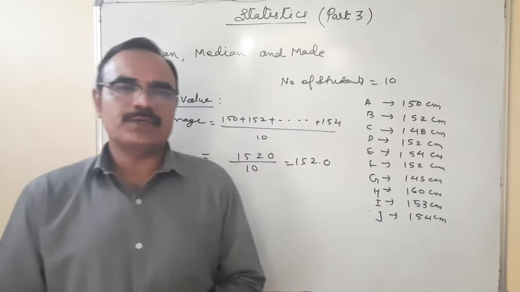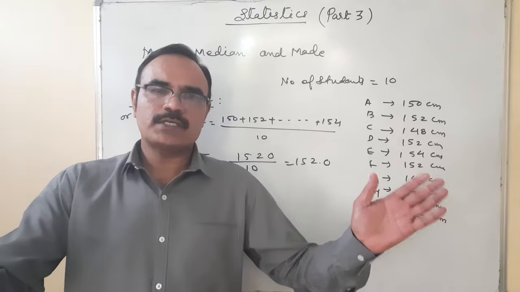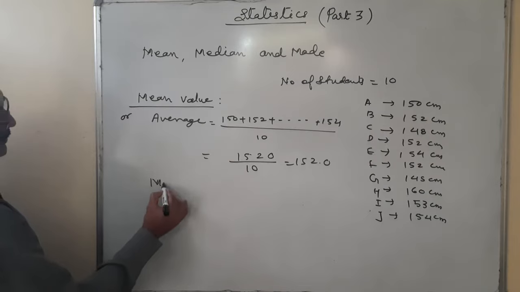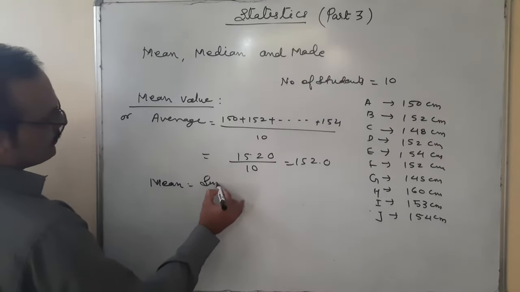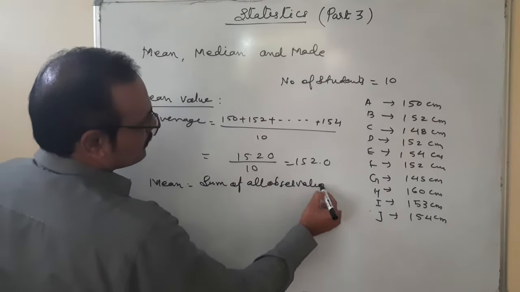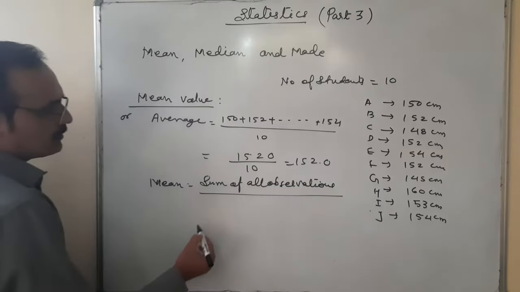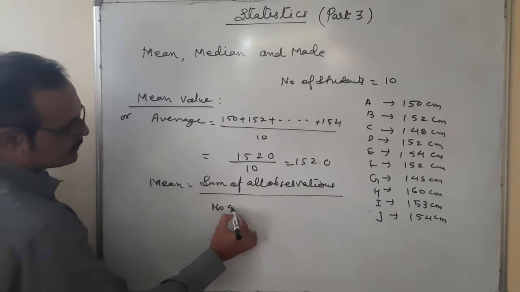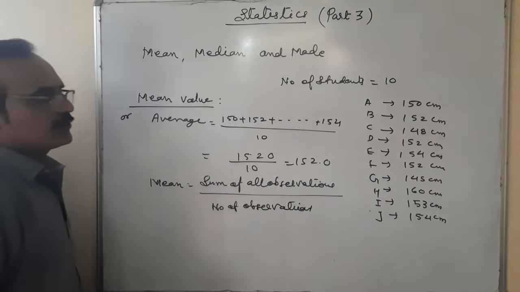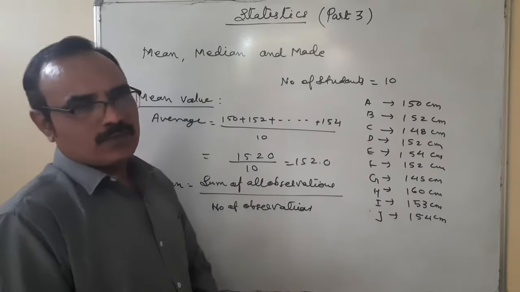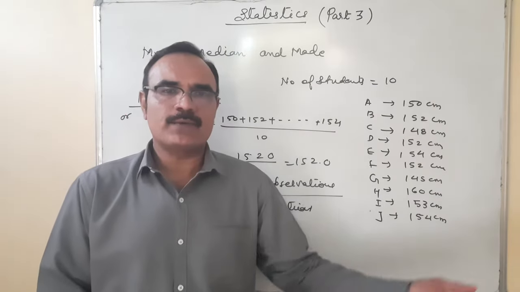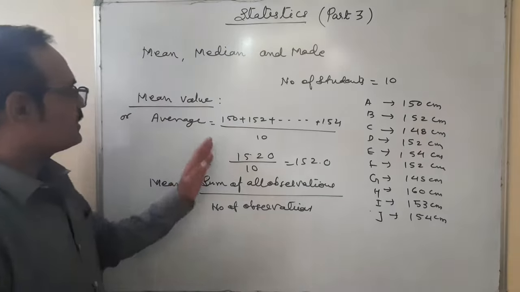So for finding the mean or average, what do we have to do? We add all the observations and divide by the number of observations. So the simple formula for mean is equal to the sum of all observations upon the total number of observations. Suppose you are going to find the average marks of the class. What should be done? We add all the marks and divide by the number of students. This procedure is called the mean.